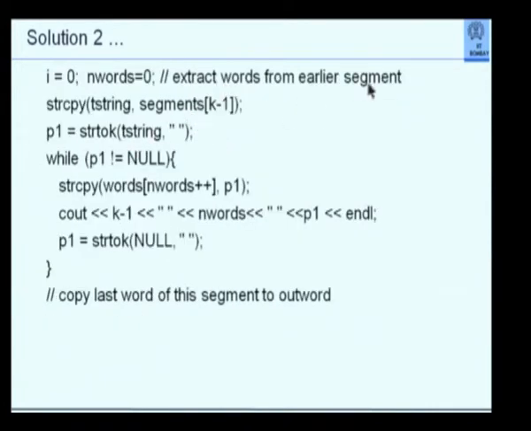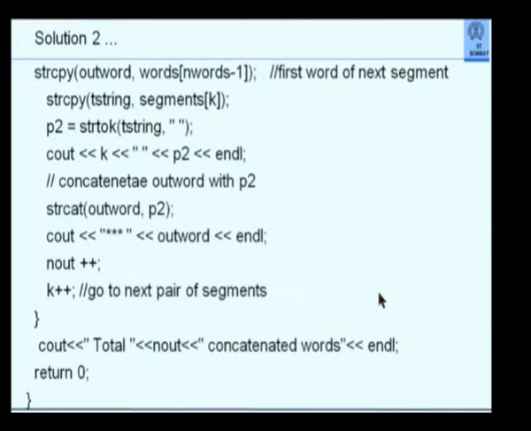For example, this extracts the word from an earlier segment. So this is a repetition, and it copies the last word of this segment to outword. It does that using strcpy. So the last word, n words minus 1, is copied here. Now I copy the next segment to a test string and run the tokenizer only once, because the first word of the next segment is what I want, and concatenating these two will get me my solution.